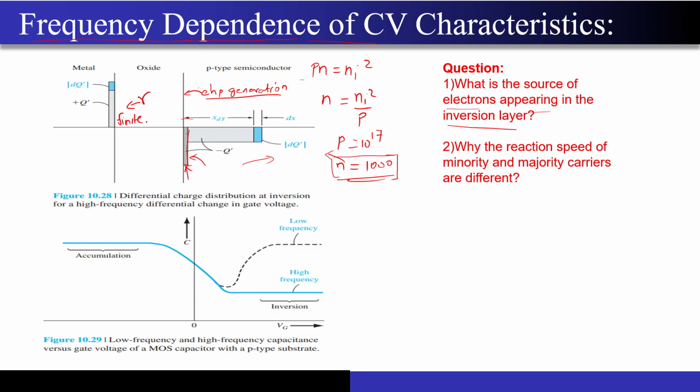This rate is finite. So if I apply any extra charge on top of this metal plate, to get this charge balanced by the electrons over here, I have to wait for a certain time. It cannot happen instantaneously because of the slow process of electron-hole pair generation. So the moment I apply the positive charge over here, you won't immediately see electrons corresponding to these charges. You have to wait for a certain period.